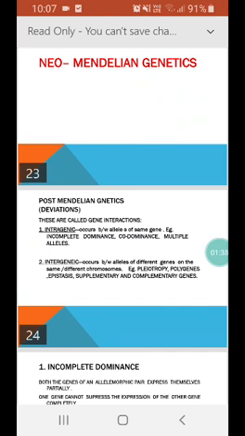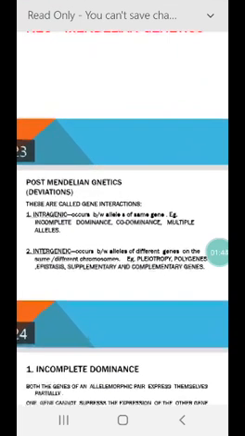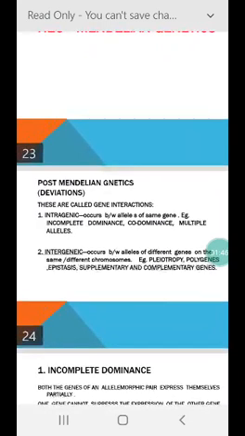Intragenic deviation occurs between alleles of the same gene, that is, you can see examples: incomplete dominance, codominance and multiple alleles. Means these are the gene interaction.